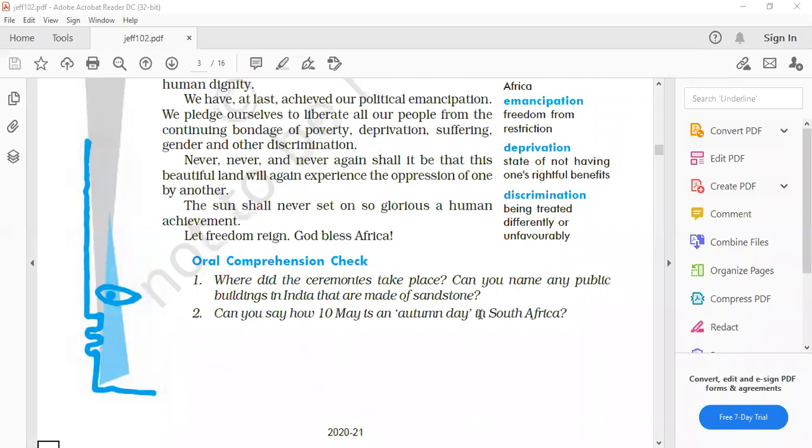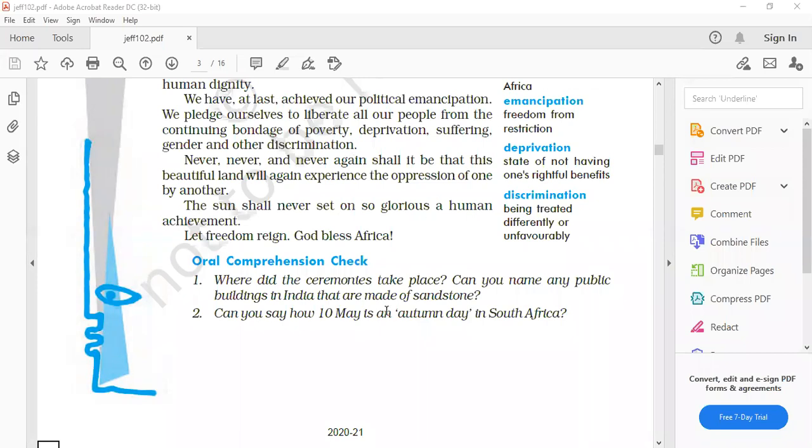Where did the ceremonies take place? The ceremonies took place in the lovely sandstone amphitheater formed by the Union Buildings in Pretoria. And for decades, this had been the seat of white supremacy. Then the names of the buildings in India that are made of sandstone: the Parliament House, the Rashtrapati Bhavan, and the Red Fort are some of the examples in India. Coming to the second question, Isha Sharma.